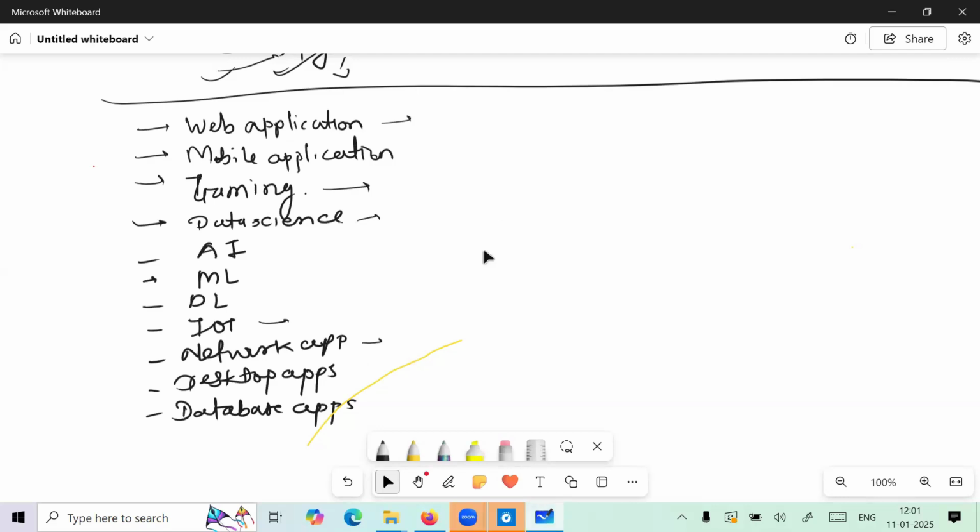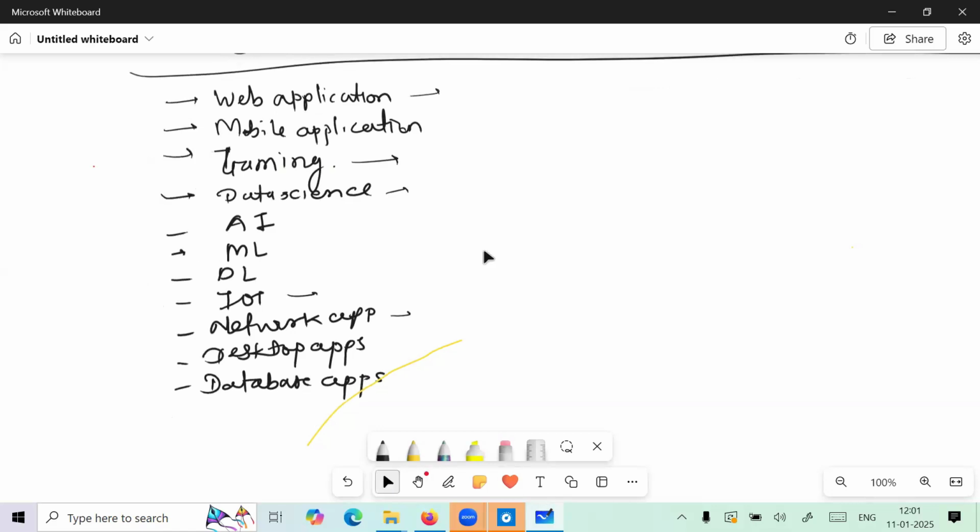So here, you don't have any restriction, guys. After learning Python, happily you can enter into any field. That is the biggest advantage of Python. If you learn Java, you have certain limitations. You cannot enter into the AI field, data science field, machine learning field, deep learning field, generative AI. These languages have some limitations, but Python doesn't have any limitations, guys. That is the biggest advantage here. Happily you can enter into any field as per your interest.